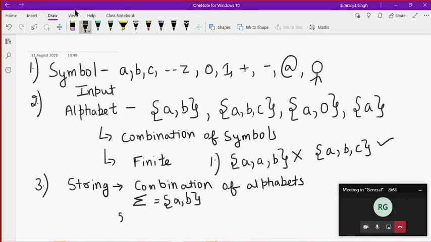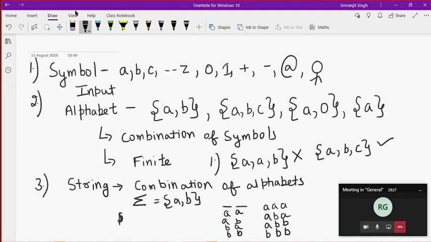You can define the string like this: A A, A B, B A, B B of length two. Define A. This is also a combination. A B A, this is also a combination. A B B B B B B, this is also okay. So any combination of the input alphabet is called a string.